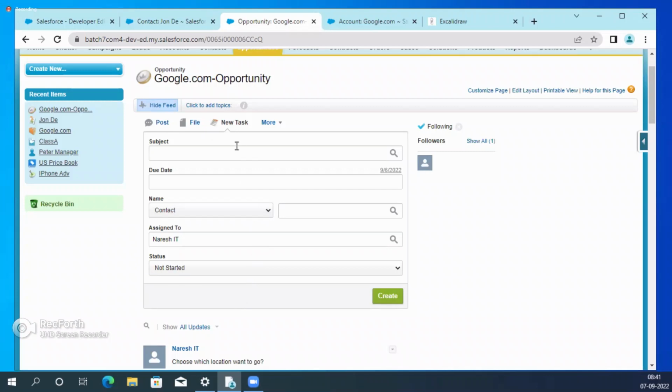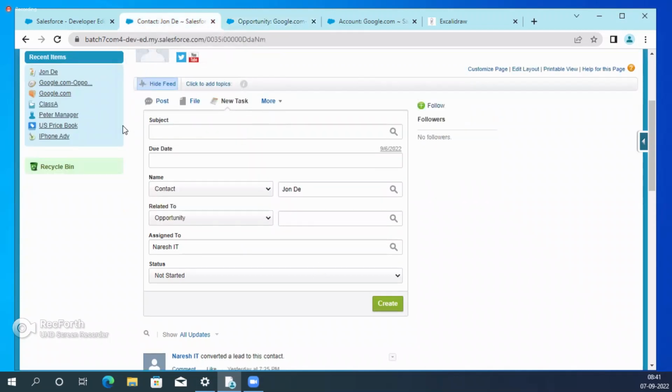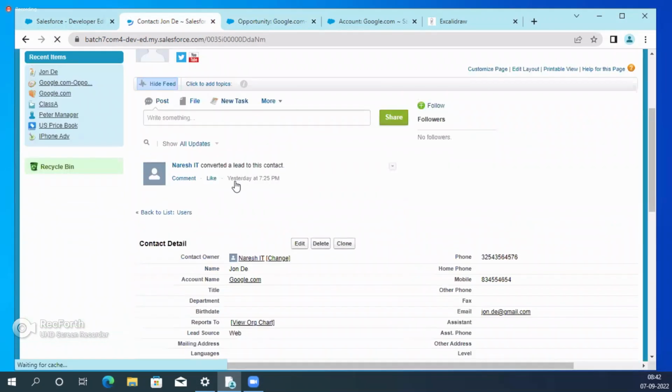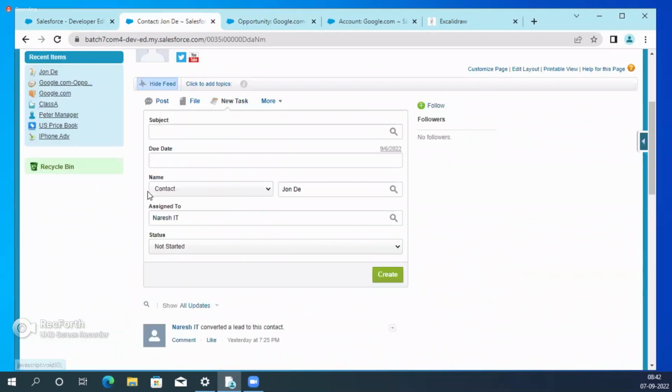But here the problem is, please remember, we are removing the field on the global action. But global action does not belong only to opportunity. Global action belongs to all the objects. That means the other objects are also impacted. See here, related to, right? Now see, related to is gone. Why? Because we are changing the global action.